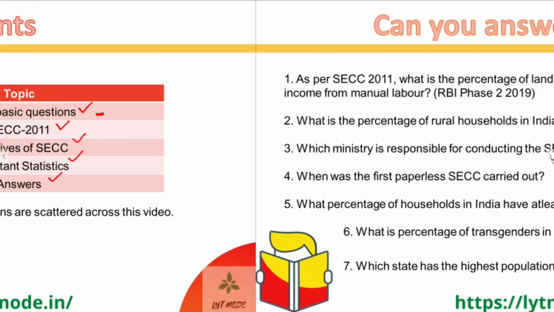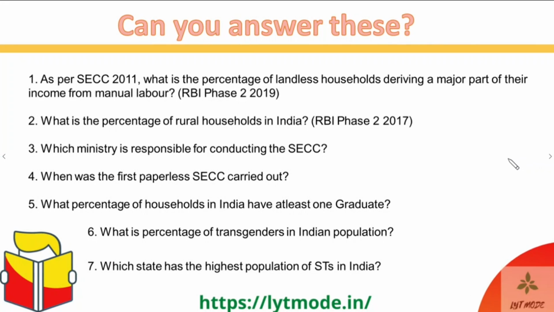So moving ahead then, first, the questions that I was talking about in the beginning, these are the first two questions over here. These are from RBI Grade B Phase 2 exam. The first one is from 2019, that is last year itself, and the second one is from 2017. So no question was asked from SECC in 2018, but as you can see, in 2019 and 2017, one question each was asked. This one was, I believe, for 1 mark, and this one was, I believe, for 2 marks.